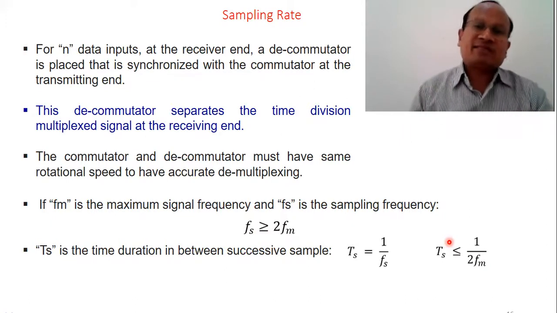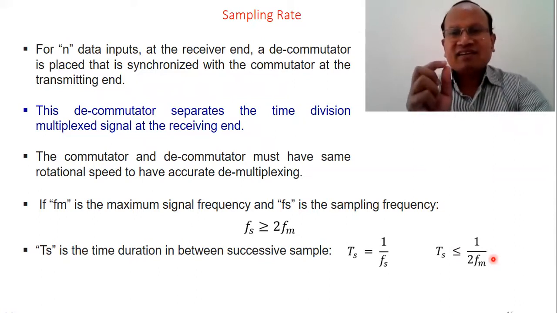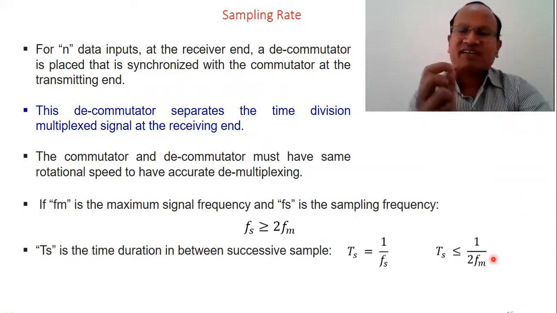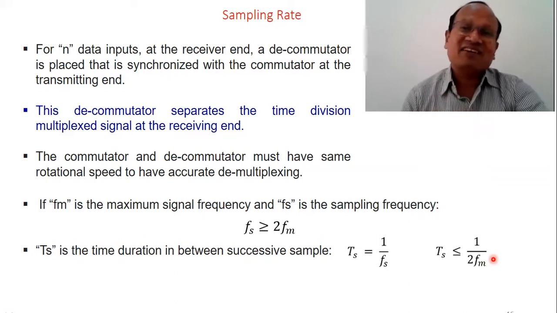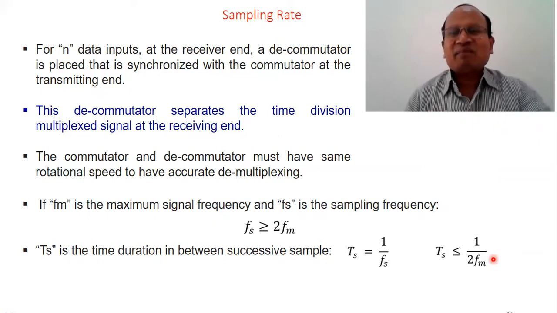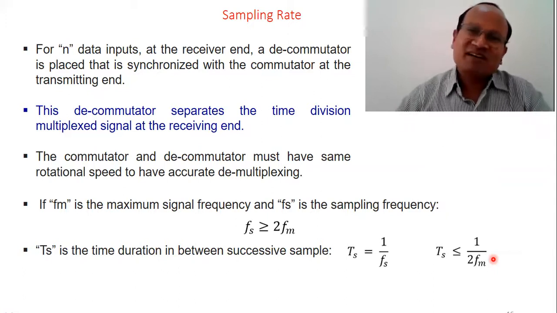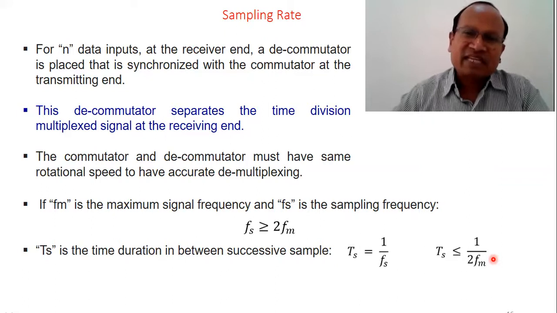So this final expression tells us what should be the time slot of each message slot. What should be the time slot allotted to each message slot? It depends on the sampling time, which will be distributed among the number of message slots coming from different streams of signals.